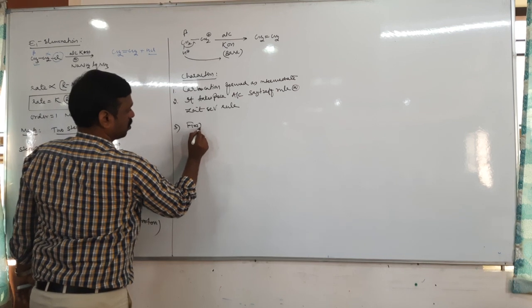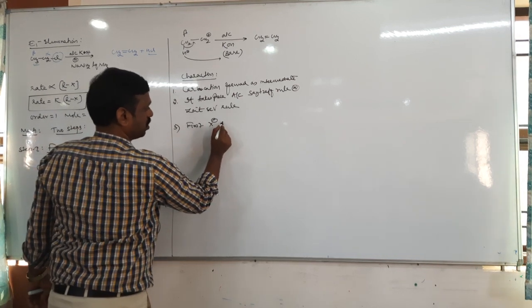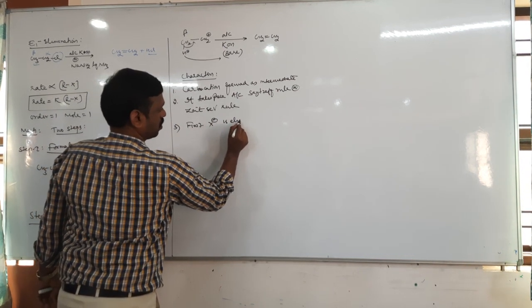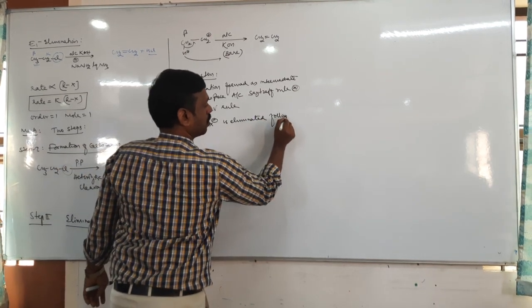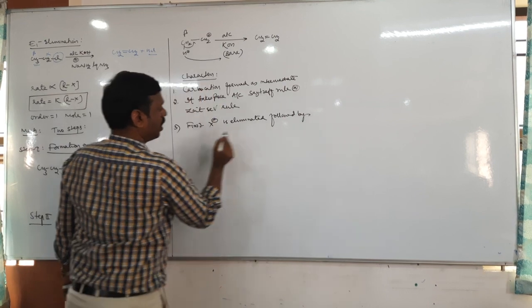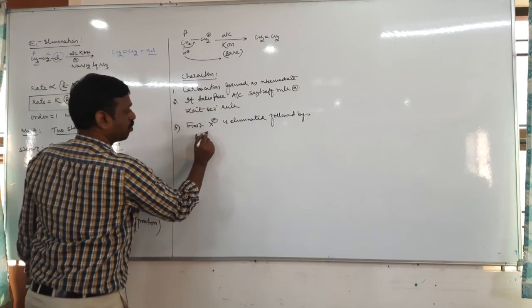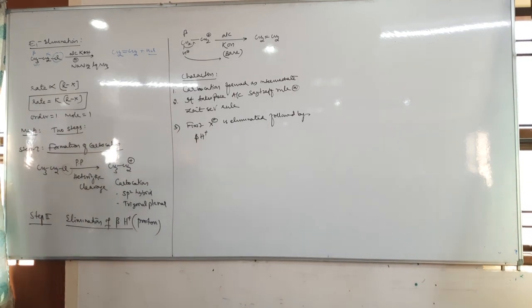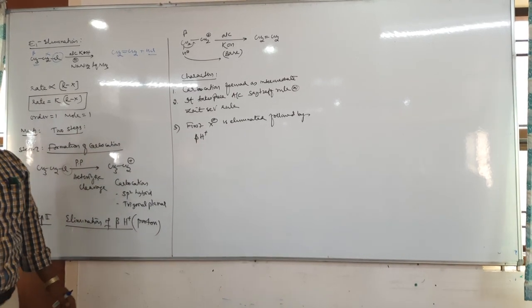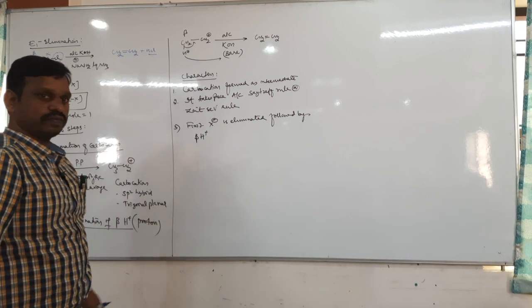First X minus is eliminated, followed by the beta proton. The elimination of the beta proton must be according to the Saytzeff rule.